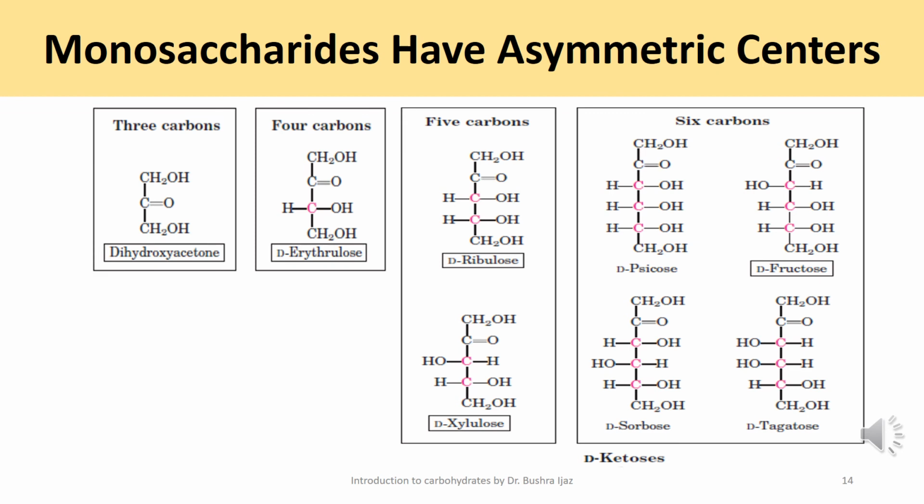Although glucose, galactose, and fructose all have the same chemical formula, C6H12O6, they differ structurally and stereochemically. This makes them different molecules despite sharing the same atoms in the same proportion, and they are all isomers of each other, or we can call them isomeric monosaccharides. Glucose and galactose are aldoses, while fructose is a ketose, as you can see in this image, from the formula and the presence of the ketonic group in the fructose molecule.